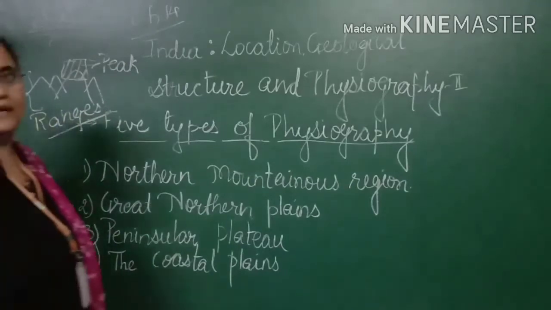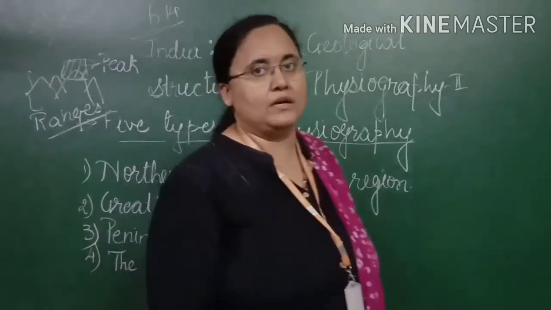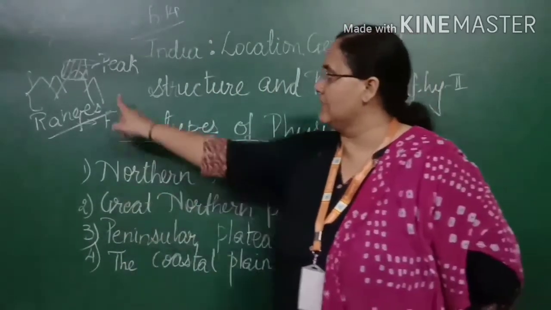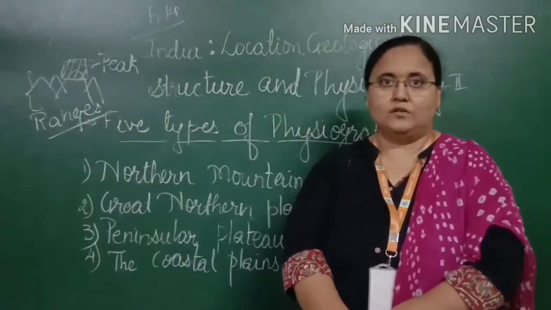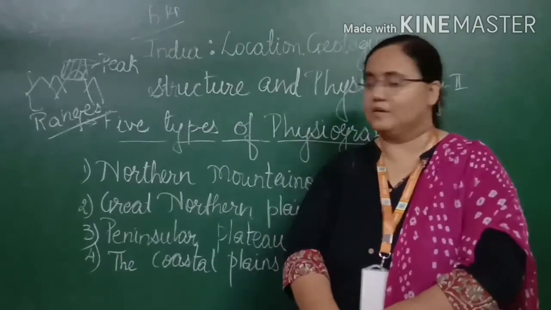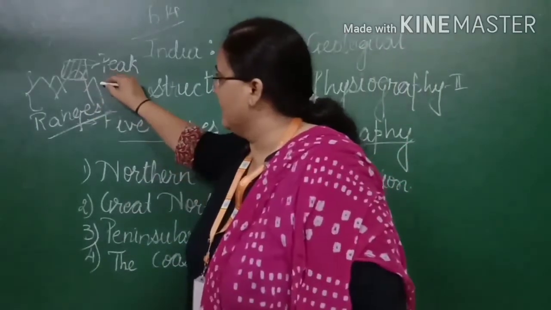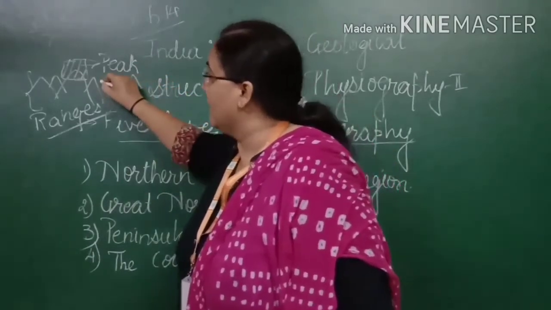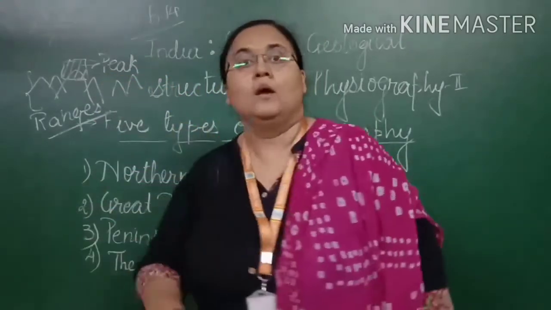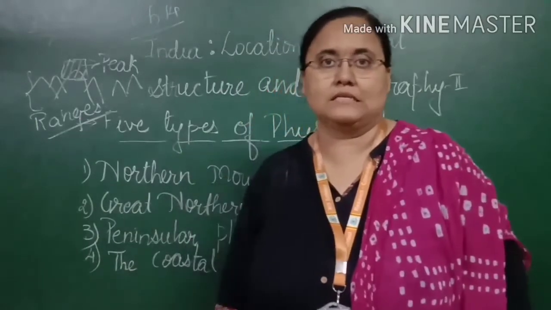That means we don't have any single mountain, but we have a number of mountainous areas like this. Okay, these are some of the words which are quite difficult to understand. And when we are talking about hills, the mountainous area is separated, individual. Okay, but the height as compared to this is quite lesser. That we call hills.